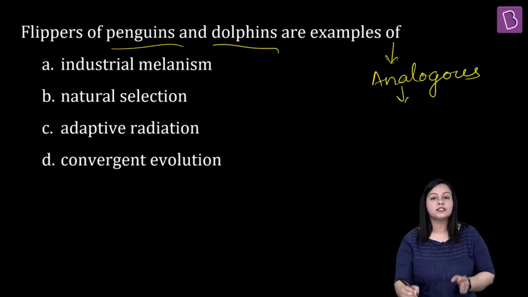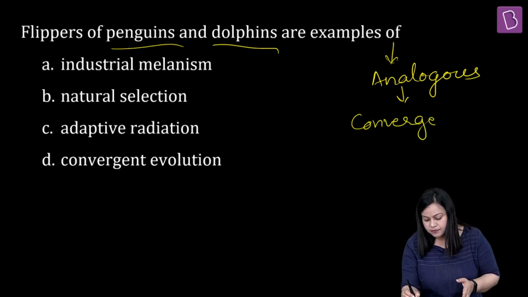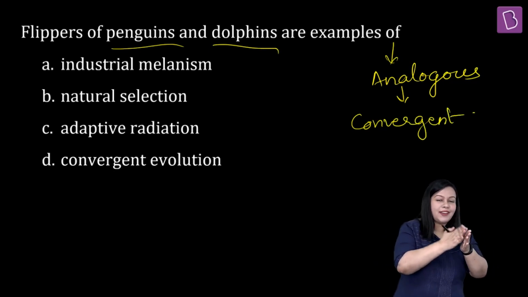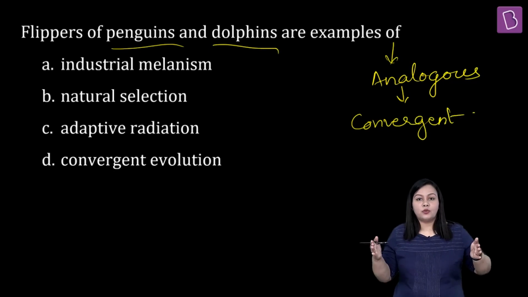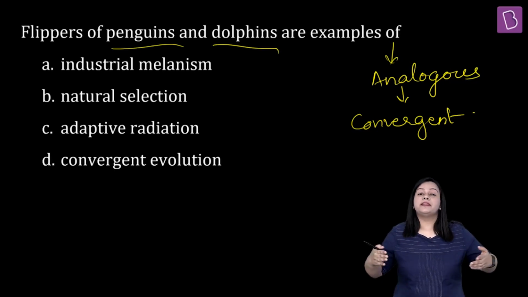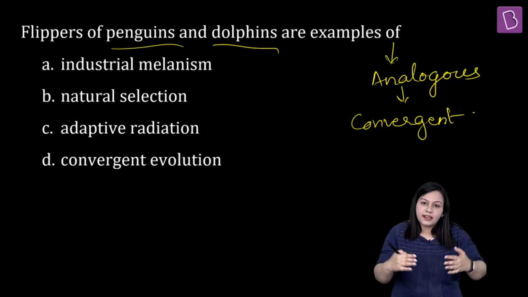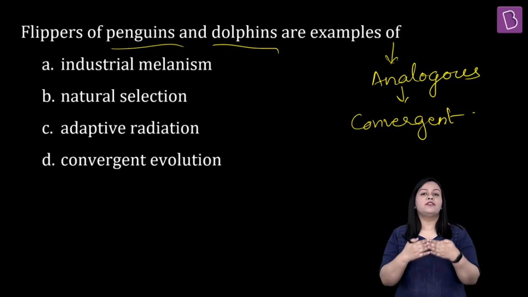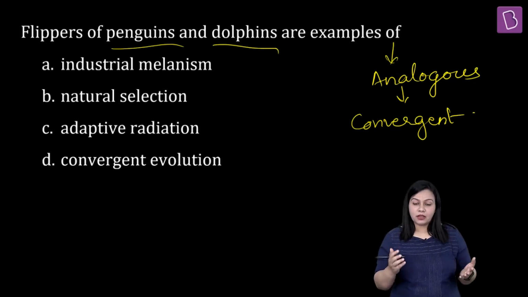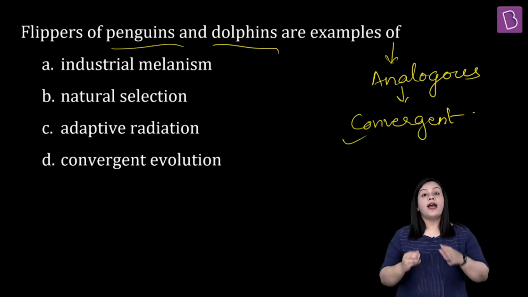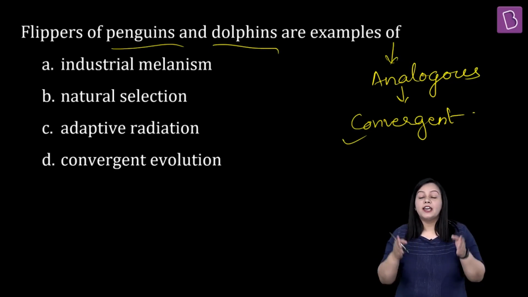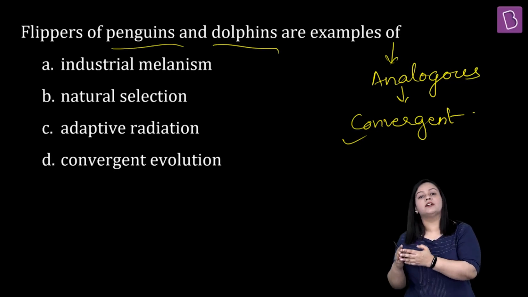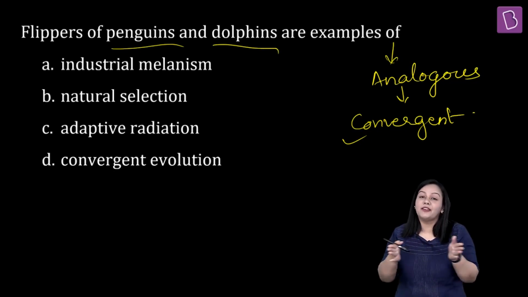So analogous organs, development of them basically represent convergent evolution, right? Why? Because simply when you see distinct or not even related organisms develop structures which have similar functioning, what is happening? They are basically coming to one common point. They are basically converging at one common point, and this is why we represent this kind of evolution as convergent evolution. Okay, and when we see organs which are having similar origin but their functions are different, then we call those organs as homologous organs, and those ones represent divergent evolution.